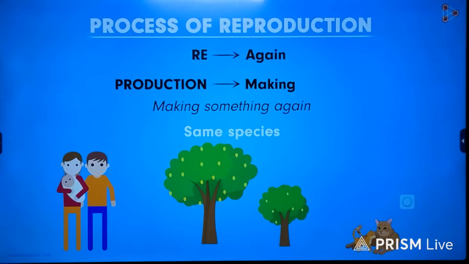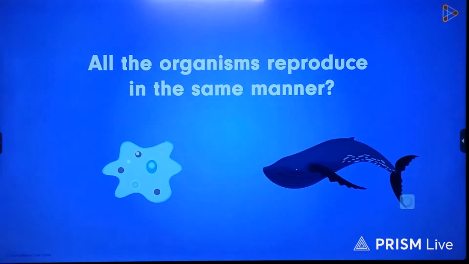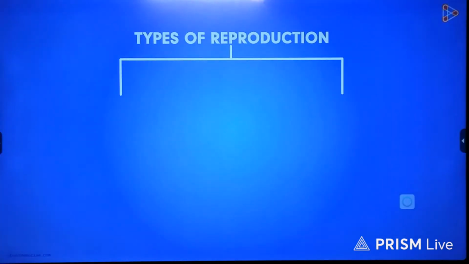The next question that pops up in our mind is that will all the organisms reproduce in the same manner? Will unicellular bacteria and huge whales reproduce in a similar way? Absolutely not. If there are several differences in the body structures and other life processes of all organisms, then how can the reproduction pattern be the same? This gets us to the two major types of reproduction patterns.